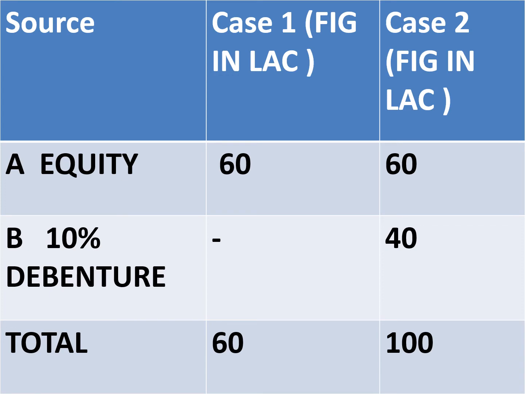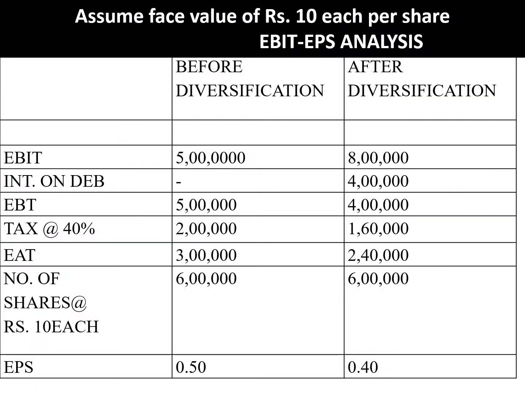We have taken it into two cases. My figures are in lakhs. In the first situation, we have 60 lakh capital, no debenture, total is 60 lakh. In the second case, 60 lakh equity, 40 lakh you have raised from debenture, total is 1 crore. Now, we assume the face value to be rupees 10 for each share. And then we'll go with calculations.